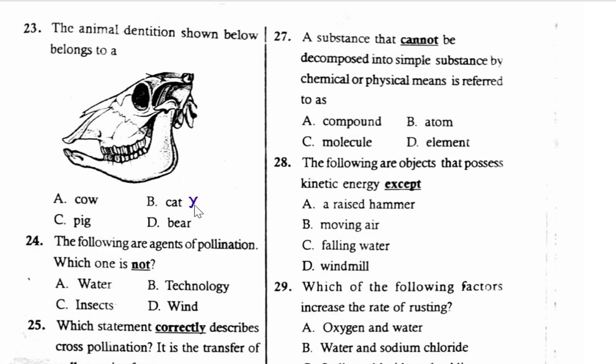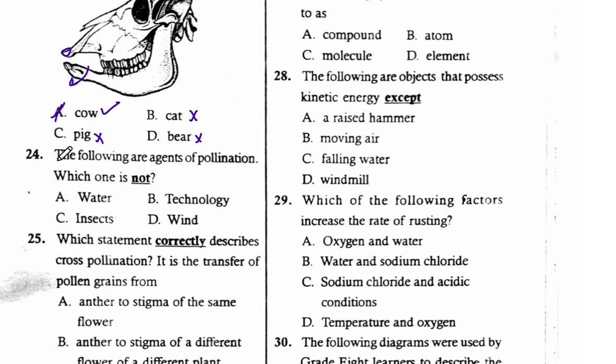Therefore, that one is not true. Even bear, and therefore these two are wrong. Even pig, that one is not for pig. And therefore, the correct answer is cow. Cow, they have a horny pad here and also a toothless gap. And therefore, the dentition is for a cow.